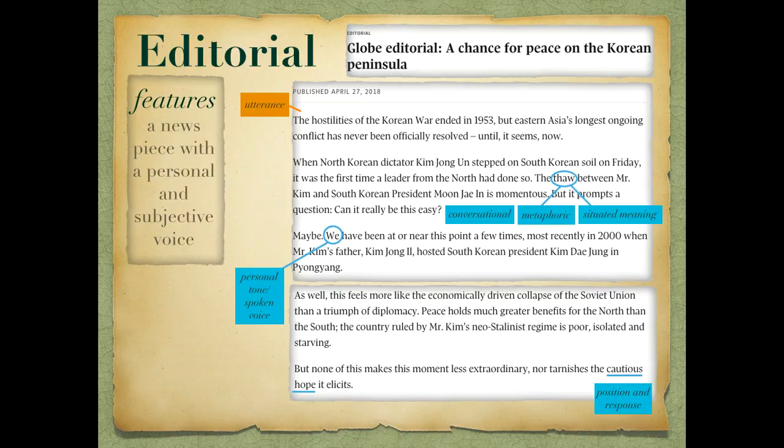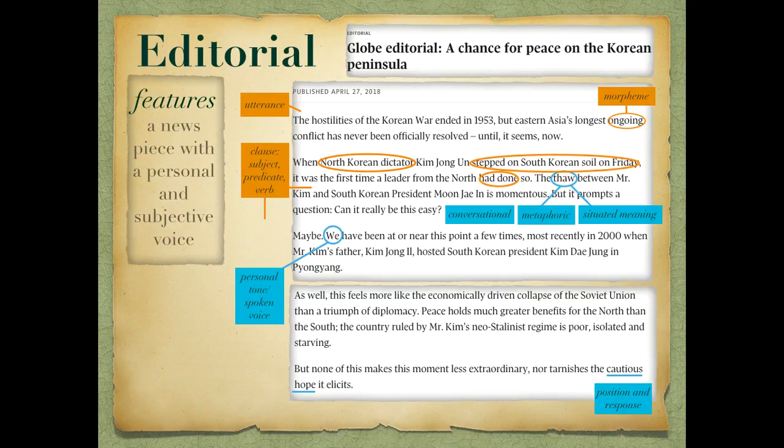From a semantic point of view, editorials use specific sentence frameworks which are distinct from news articles, stories, and other text forms. We have the same semantic features in each, but in editorials they are employed to create a personal tonality. The editorial begins with an utterance, steeped in historical and social value, shown through the words hostilities, conflict, and officially resolved, the morpheme ongoing, and the direct reference to the Korean War.